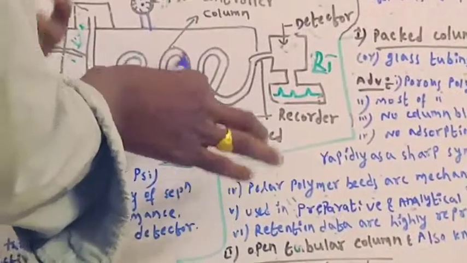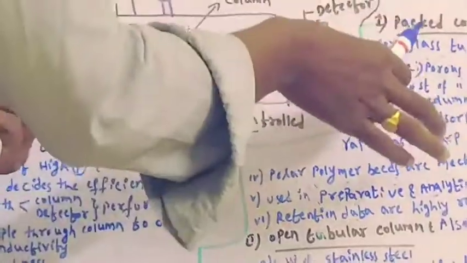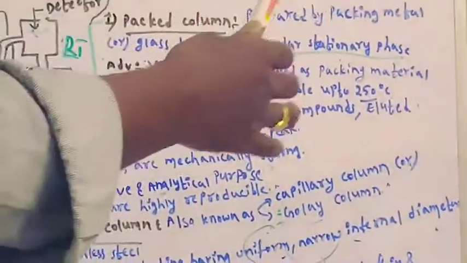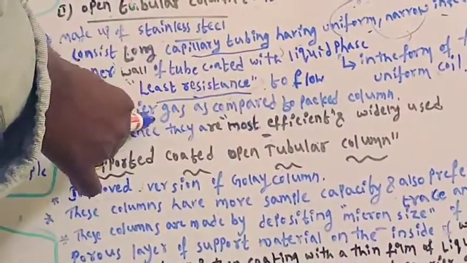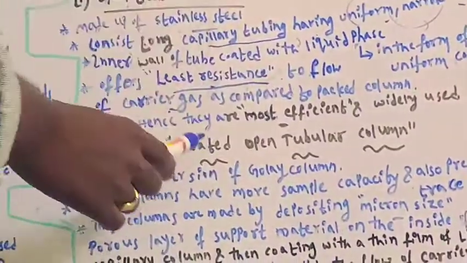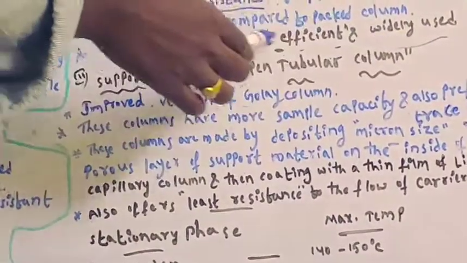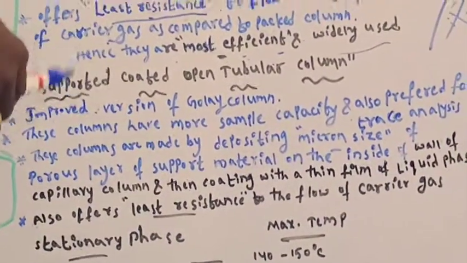Because it offers very least resistance, the stationary phase is less resistant towards carrier gas as compared to packed column. If it is packed column, it offers more resistance to the gas mobile phase, and if it has more resistance, it is unable to flow through the column. That is the important thing. Due to this property they are most efficient and widely used as compared to packed column. You keep in mind.